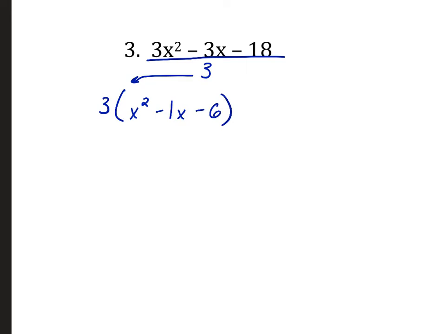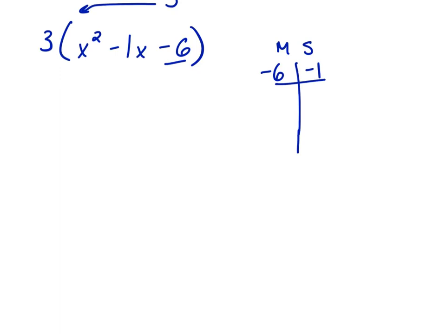And then we can go straight to our table, right? So we're looking for multiples. I call it an MS chart. Multiples of something that have a sum of another number, right? Multiples of the last number here, negative 6, that add up to be the middle number, negative 1. Okay. So multiples of negative 6 are 2 and 3. Where's the negative going to be, on the bigger or the smaller? Yeah, on the bigger. So if they add up to be negative, well then I know that the bigger one has to be negative. So negative 3. 2 times negative 3. Hey, that looks like the right pair.